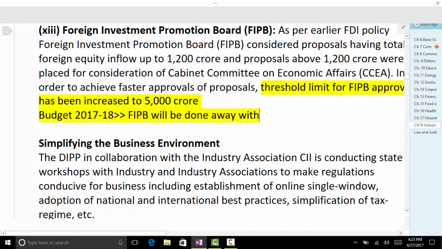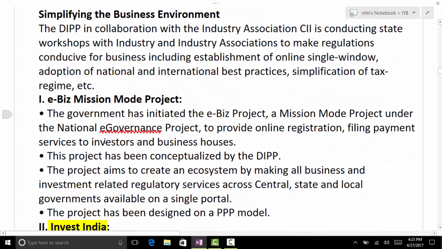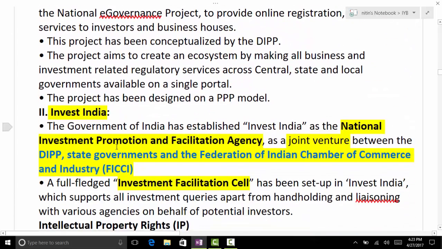Anyway, we move further: simplifying the business environment. What has been simplified? eBiz mission mode project is there. Invest India, remember it from the PT point of view as well. It has been established as the National Investment Promotion and Facilitation Agency, which helps in facilitating investment. It is a joint venture between DIPP, state governments, and FICCI.